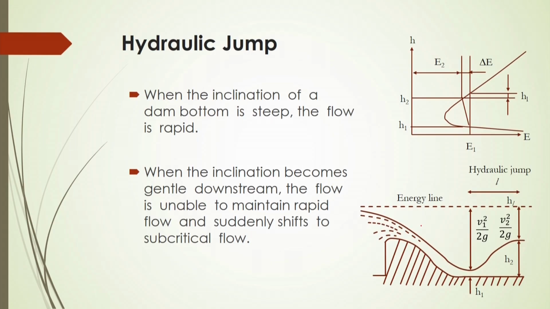It is important to note that whenever the fluid is coming from a higher water depth to a lower water depth, there will be a certain change of energy, and that energy, the elevation energy or static energy, is converted to velocity energy.